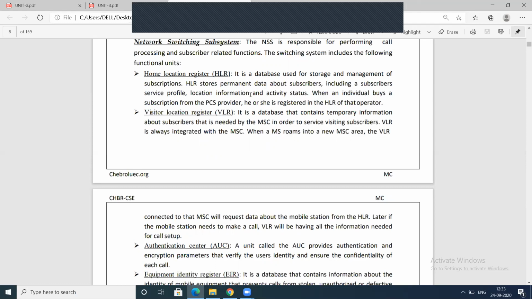Suppose the mobile device moves from one place to another. It will keep track of every piece of information, such as the activity status. When an individual buys a subscription from the PCS provider, he or she is registered in the HLR of that operator.